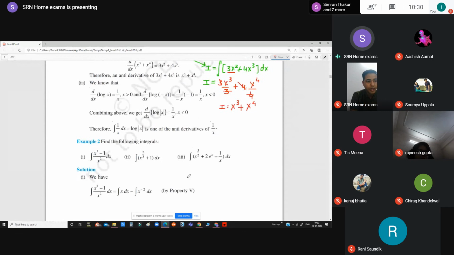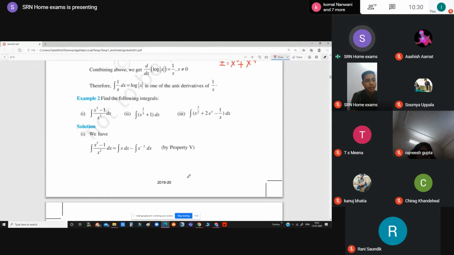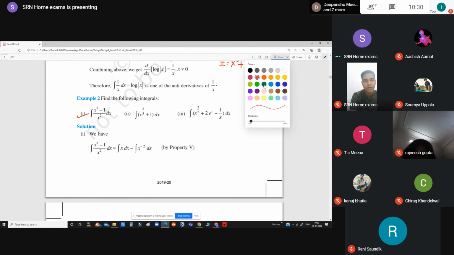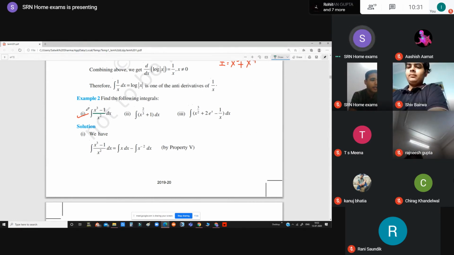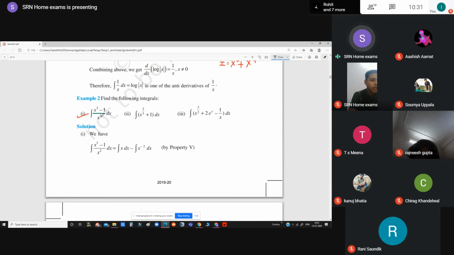Now, exactly proceeding in the same way, this is your example number 2, that is, find the following integrals. Now the level of the question is going to rise with each example as we move further. Your concentration is a must. Have a look at this particular question. You have a function I is equal to x cube minus 1 upon x square.